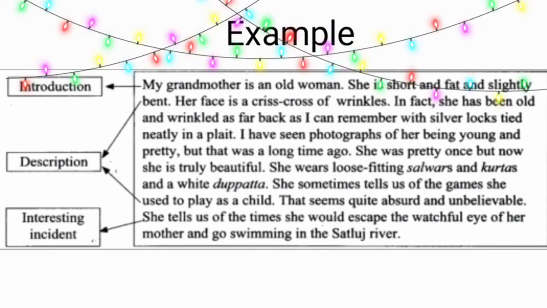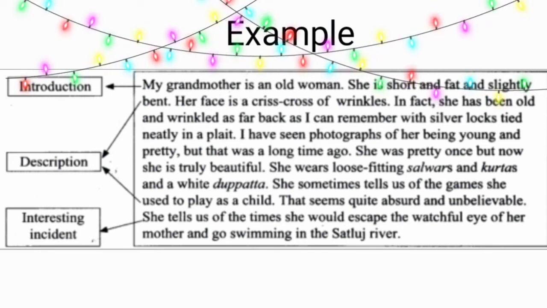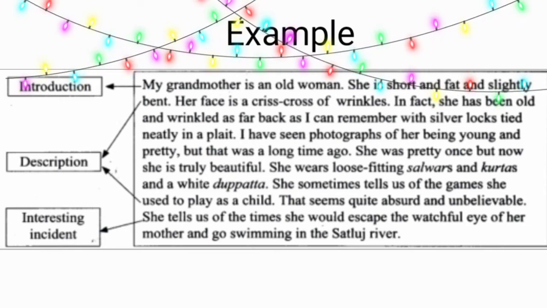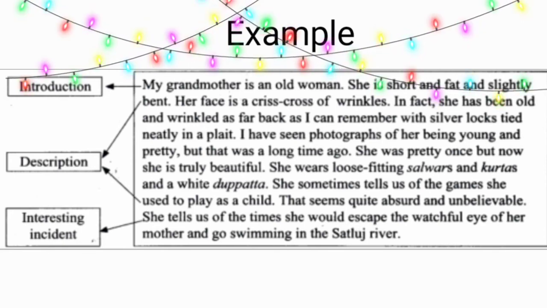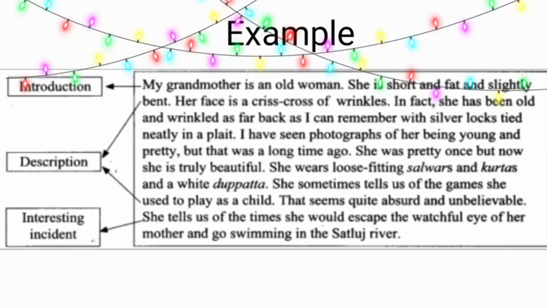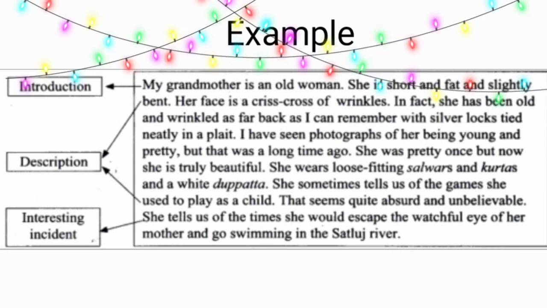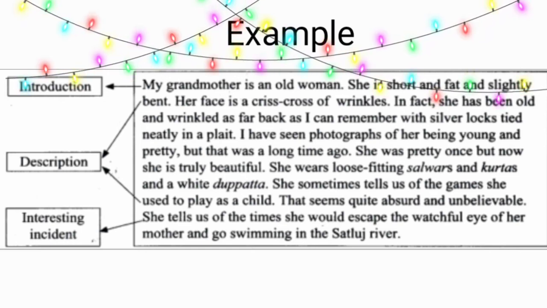She was pretty once, but now she is truly beautiful. She wears loose-fitting shalwars and kurtas, and a white dupatta. She sometimes tells us of the games she used to play as a child. That seems quite absurd and unbelievable. She tells us of the times she would escape the watchful eye of her mother and go swimming in the Sutlej River. So this is how you write the description of a person in just one paragraph.